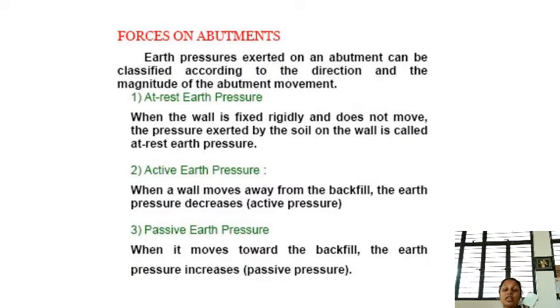The forces that come on the abutments include the earth pressure. The earth pressure exerted on an abutment can be classified depending upon the direction and magnitude of the abutment movement. So we have at-rest earth pressure, active earth pressure and passive earth pressure. At-rest earth pressure is when the wall is fixed rigidly and does not move. The pressure exerted by the soil on the wall is called at-rest earth pressure.